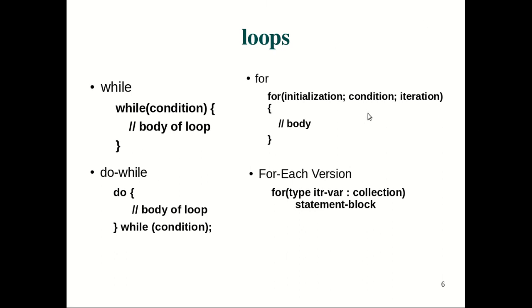the iteration part. And you know that multiple statements can be put in the initial part and the iteration part, separated by commas. We can do that. So multiple statements can be included in these two parts. All right, and the body will keep executing as long as this condition is true. Every time the control comes to the end of the loop, it goes to the iteration, then checks the condition, and repeats until the condition is false.